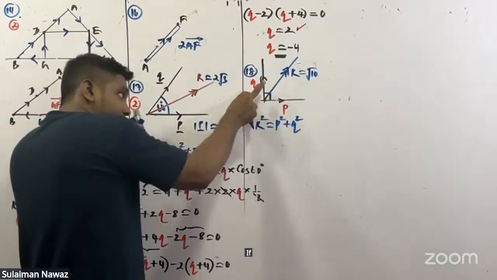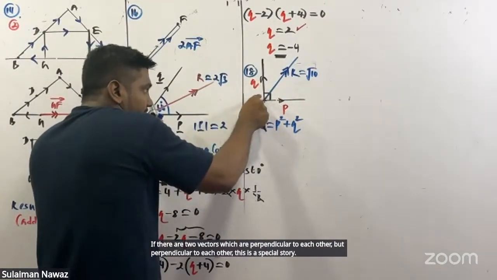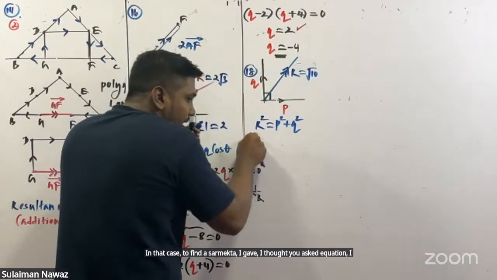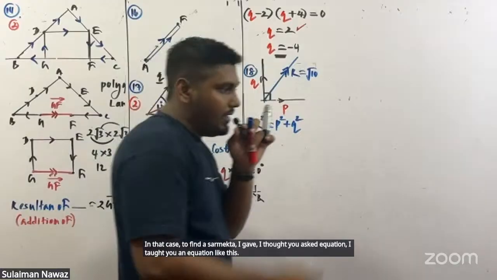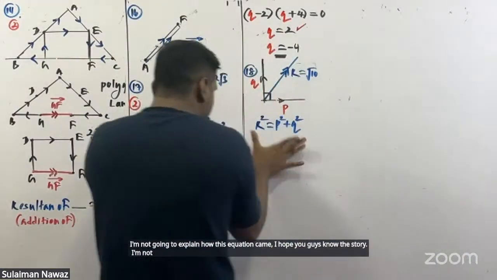If two vectors are perpendicular to each other, this is a special story. In that case, to find the resultant vector, I taught you an equation like this. I'm not going to explain how this equation came. I hope you guys know the story.